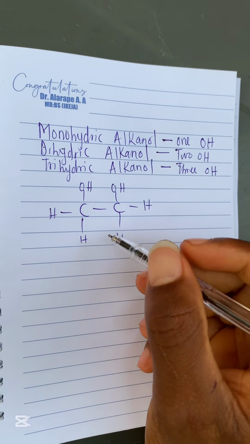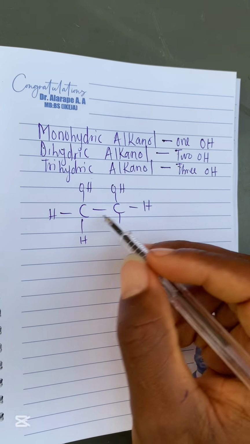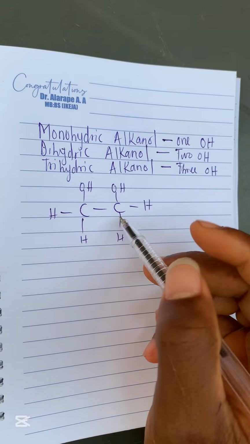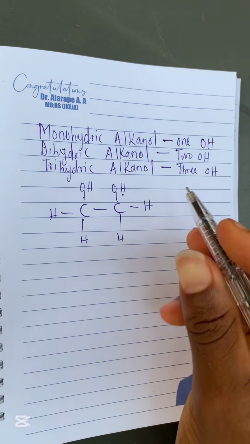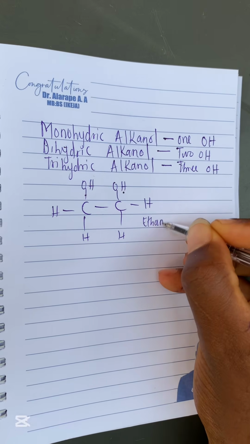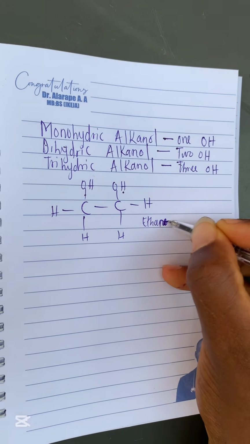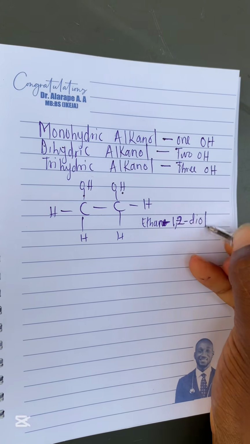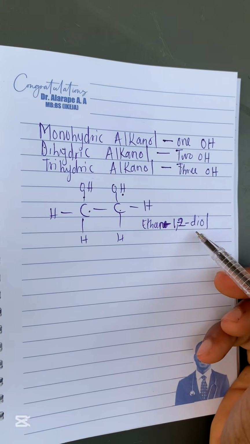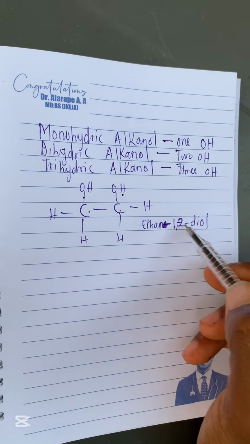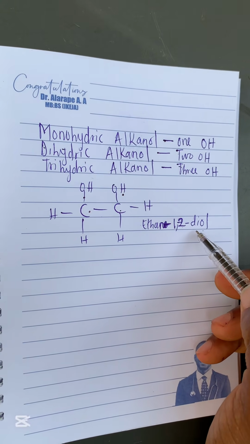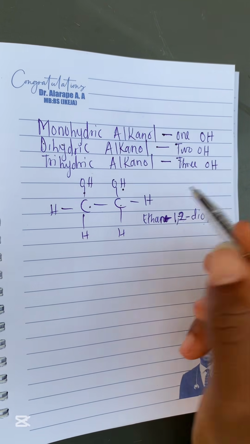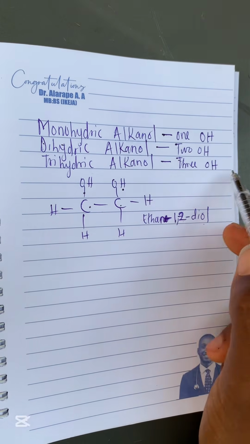If you were to name this alkanol, how would you name it? It is very simple. This is actually ethanol, but with two OH groups it is ethane-1,2-diol. This is only two carbons and it has two OH groups, so we need to say 1,2-diol, showing that the OH groups are two. So this is an example of a dihydric alkanol. Hope you are following me. Now let us go to trihydric alkanol.